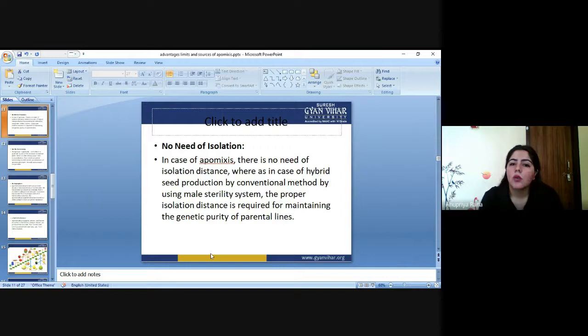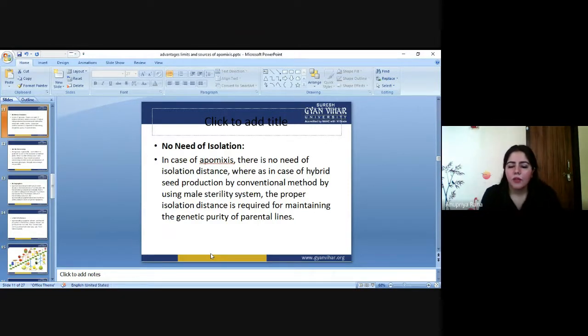Next, no seed, no need of isolation. You don't need to isolate if you are doing the apomixis process. There is no need of isolation because there is no sexual reproduction, and if there is no sexual reproduction, then they do not need to isolate from one species to another species to avoid the danger of having extra genetic characters.